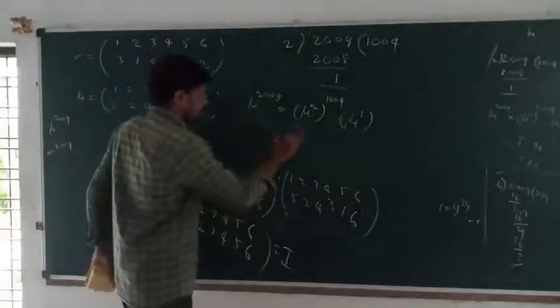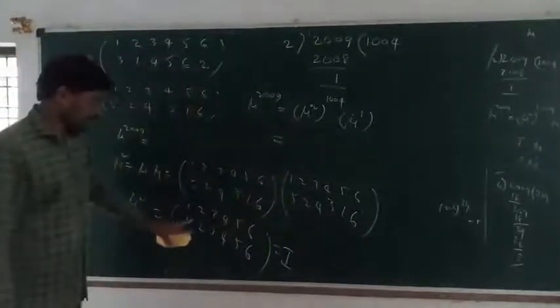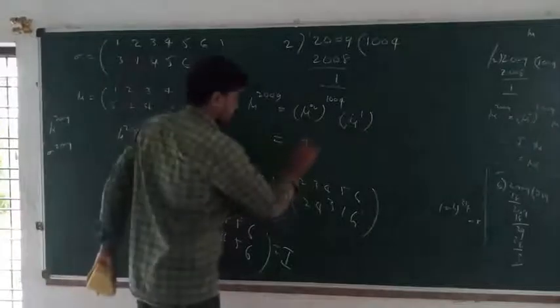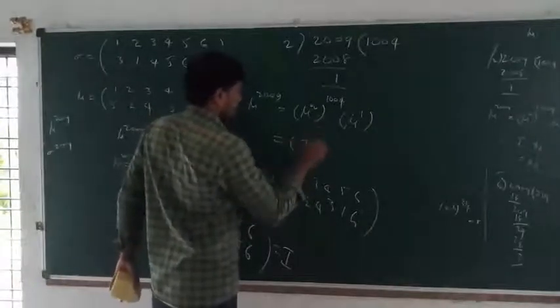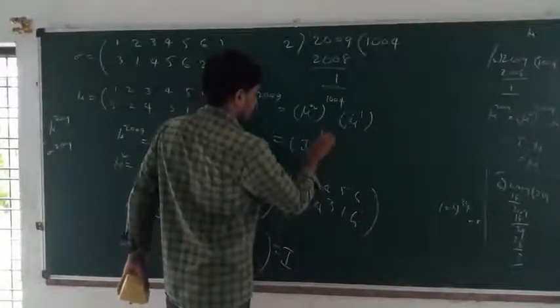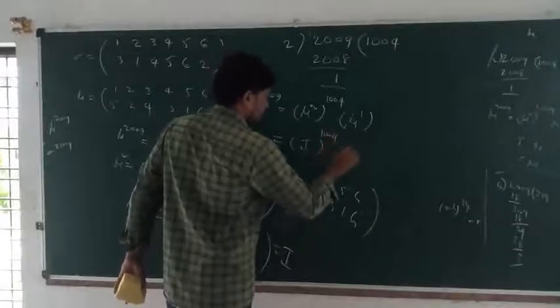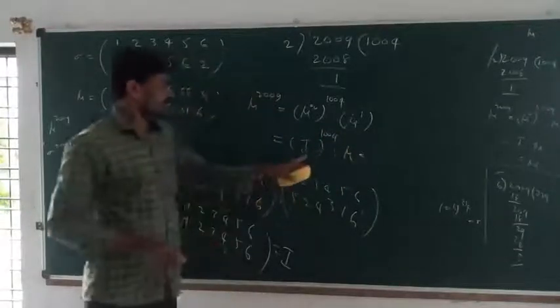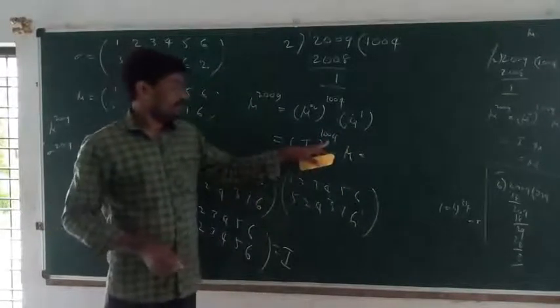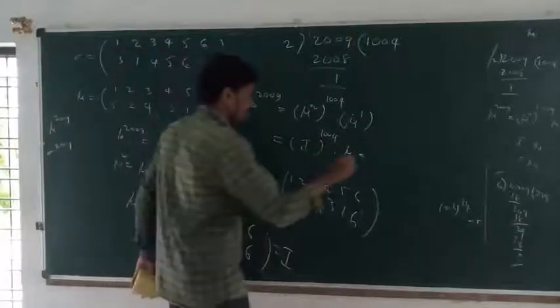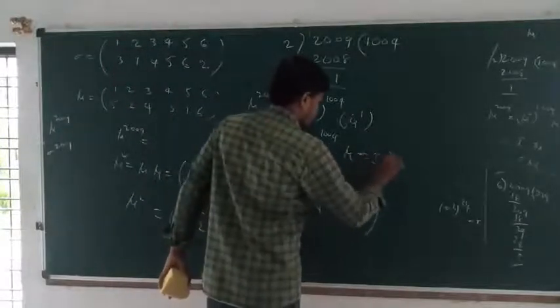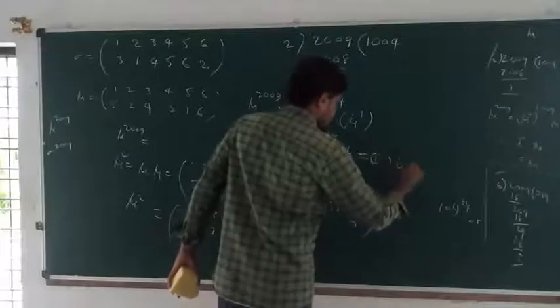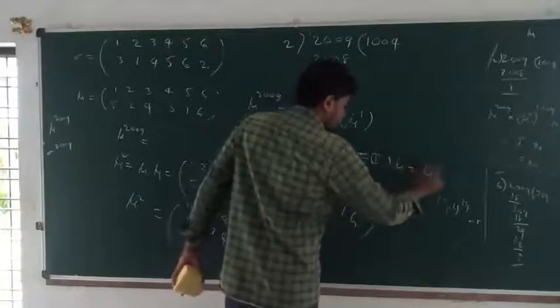What is mu square? The identity permutation. The identity permutation to the power of 1004 into mu. Any permutation whose power is the order is equal to the identity permutation. So identity permutation into mu gives mu.